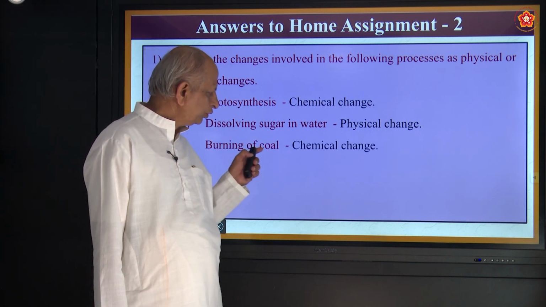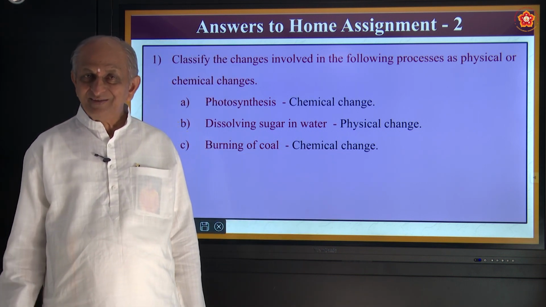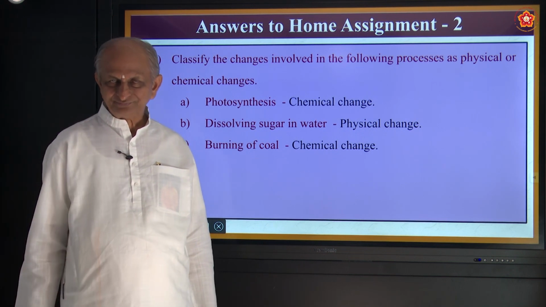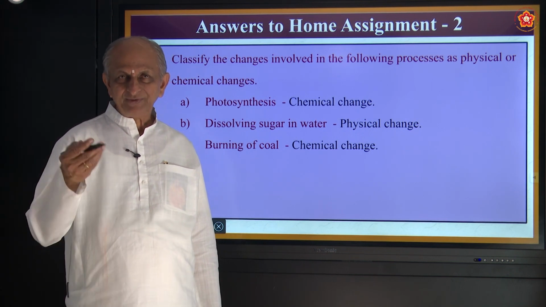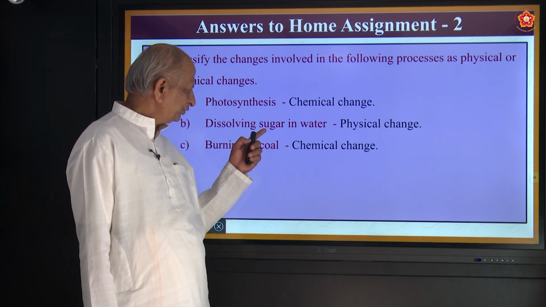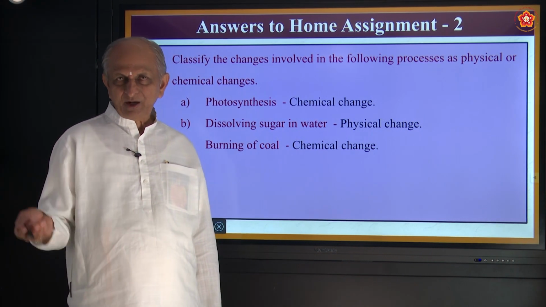Burning of coal is a chemical change. Why is it chemical? Coal, when it is burned, becomes carbon dioxide. So a new substance is formed, correct? Similarly, sugar in water is a physical change because it can be brought back.